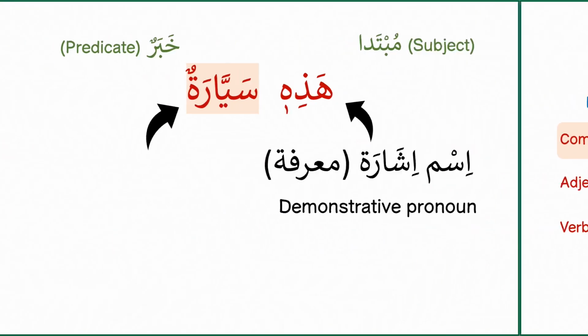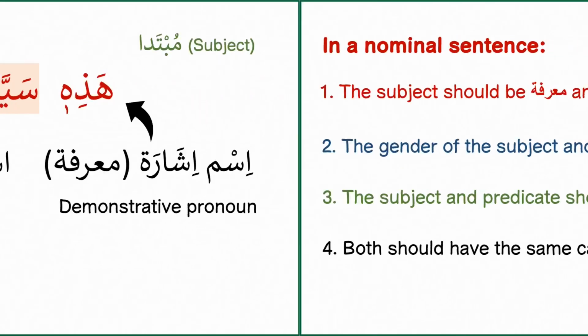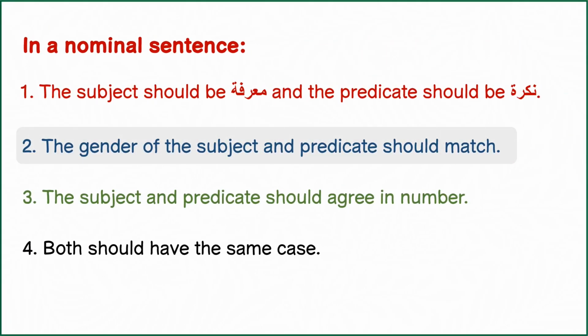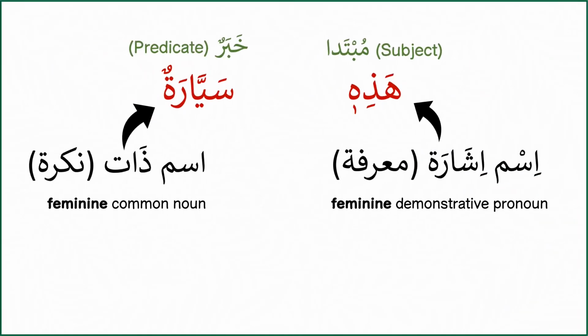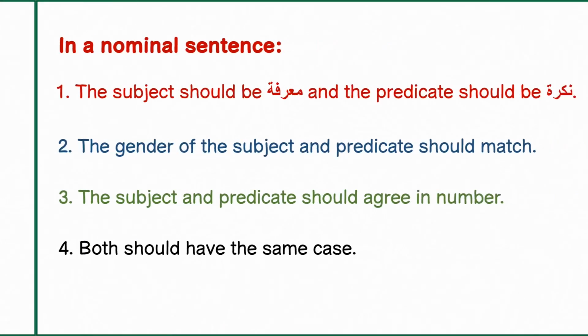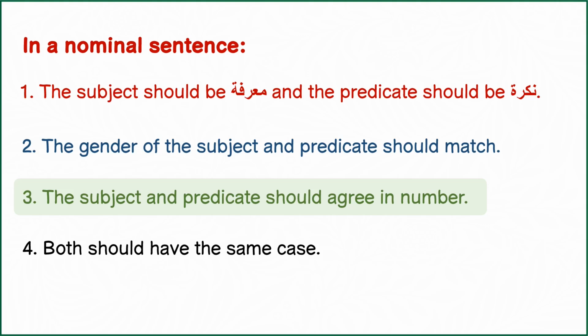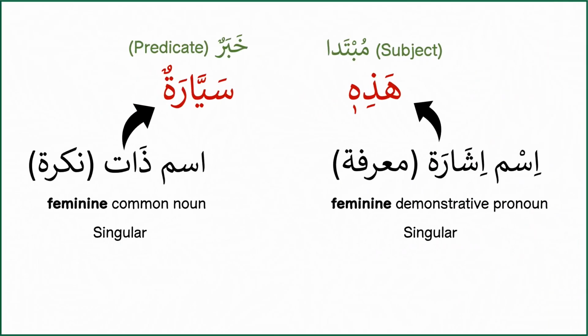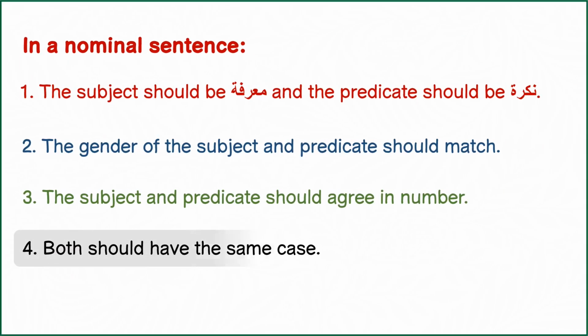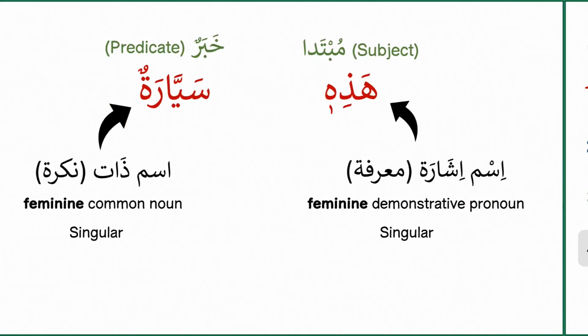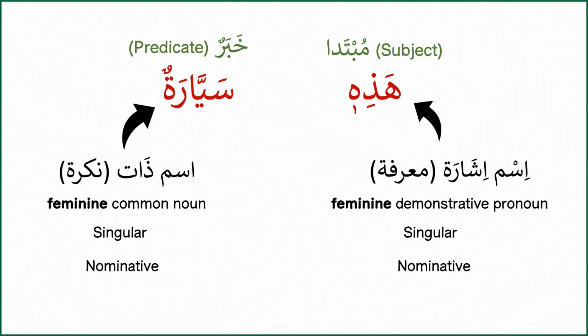The second rule of the nominal sentence is both subject and predicate should be in the same gender. Here, both are feminine. The third rule is that the mubtada and khabar should agree in number. Both hazihi and sayyaratun are singular. And finally, both should have the same grammatical case. In this sentence, they both are in the nominative case. So hazihi sayyaratun is a correct jumla ismiya or a nominal sentence.